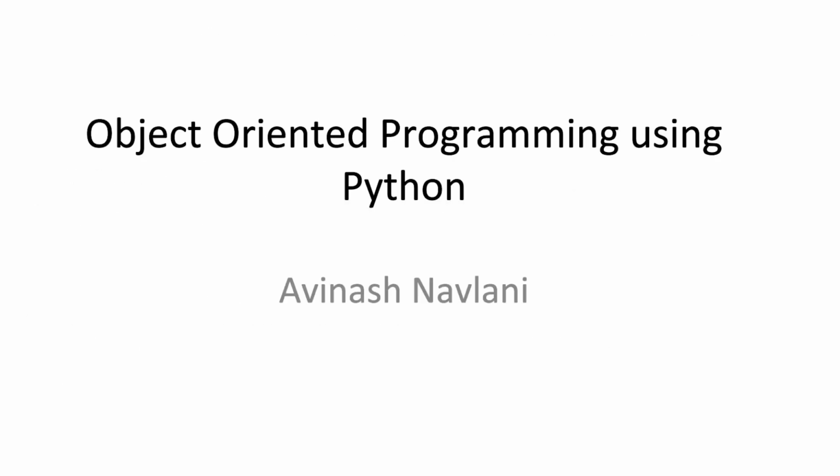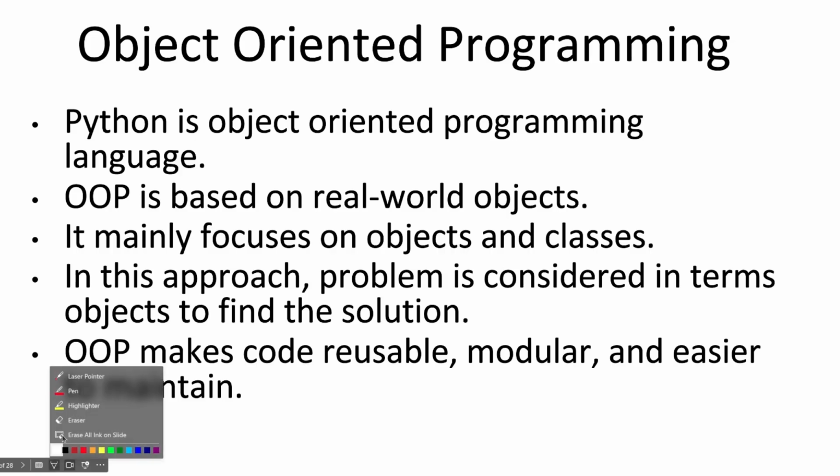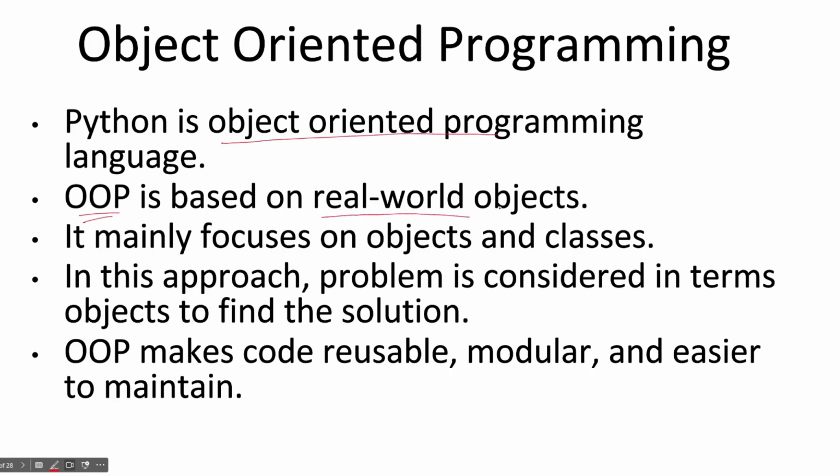Okay, so let me now give you the definition. Till now I have explained with my intuition, with my own examples. Now Python, of course, is object oriented programming, and OOP is generally based on real world objects or entities. It mainly focuses on objects.